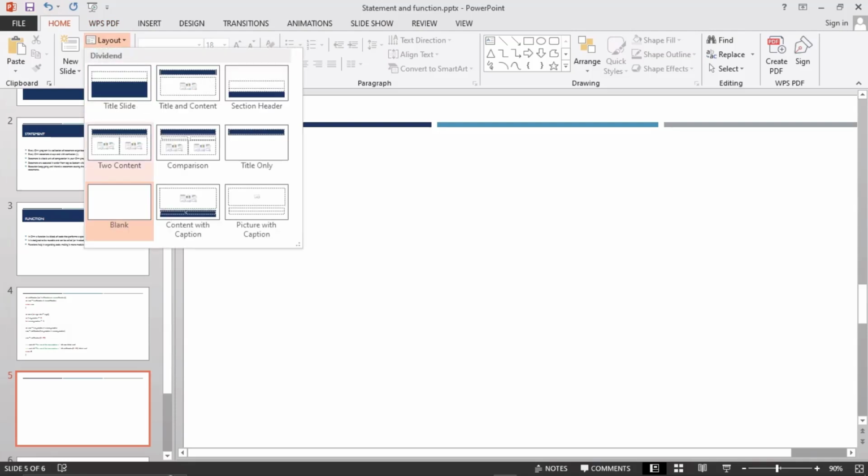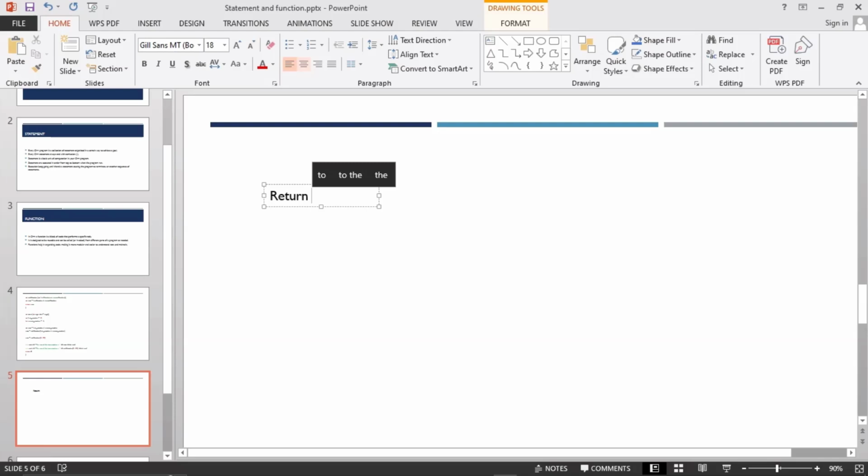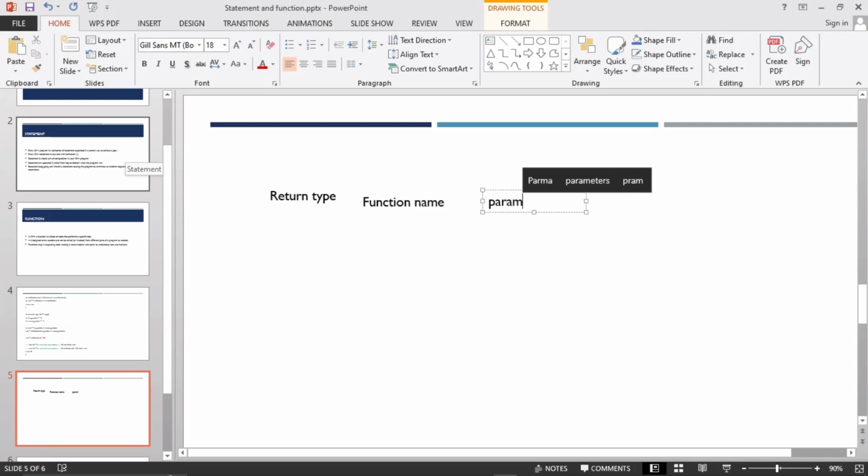A function has a return type, a function name, and a parameter list, or you can say argument list.